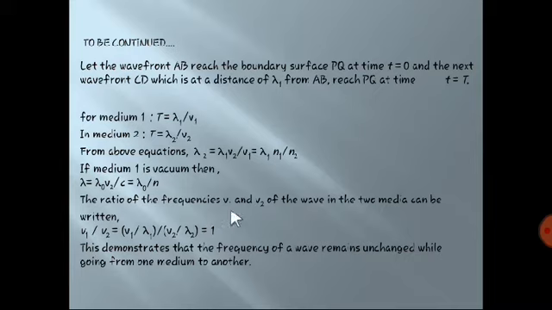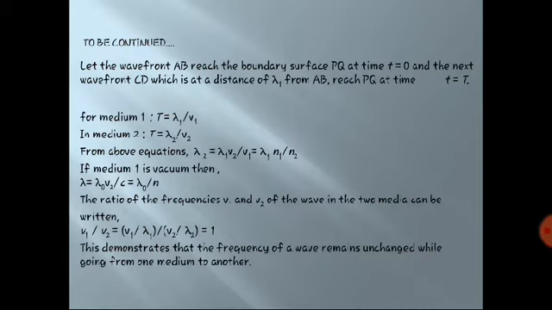So the ratio of frequencies v1 and v2 of these waves in the two media can be written as v1 by v2 equal to V1 by lambda 1 into lambda 2 by V2, which is equal to 1. This demonstrates that the frequency of the wave remains unchanged while going from one medium to another. Frequency will be unchanged, but what goes on changing?